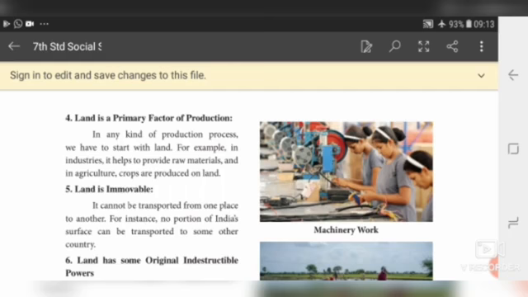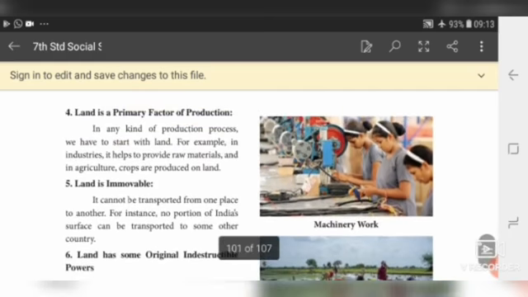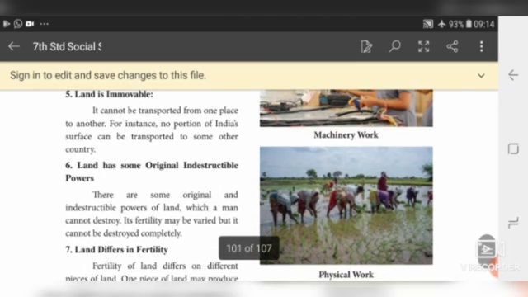Land is immovable. We can't lift land from one place to another place. It cannot be transported. For instance, no portion of India's surface can be transported to some other country. We can't lift India, particularly Tamil Nadu, to the Singapore side or Russia side. It is immovable.